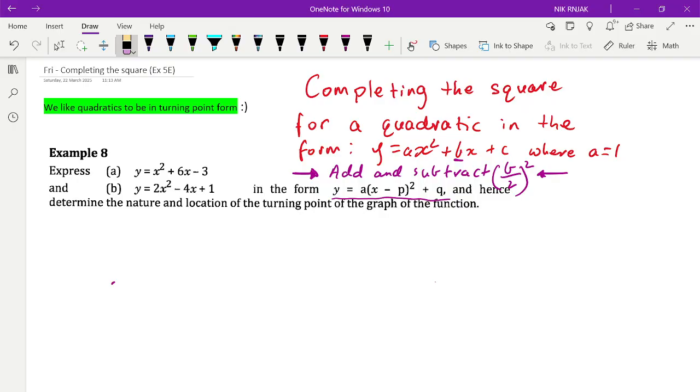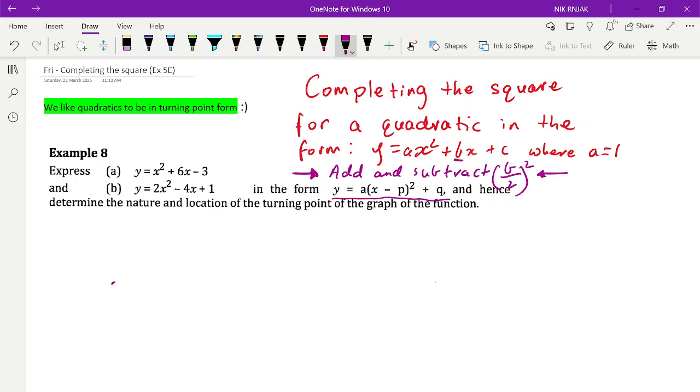Hello, Year 11s. This lesson is going to be on completing the square, which involves taking a quadratic function from standard form into turning point form or vertex form. So with quadratic functions, a lot of the time we want to be able to easily identify what the turning point is. To have a quadratic function in this form is extremely useful because it means we can easily identify what the x and y values of the turning point are.